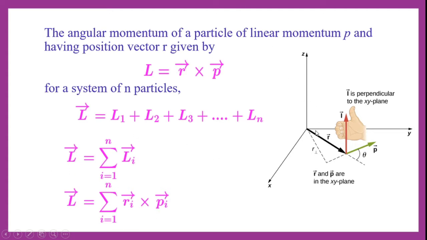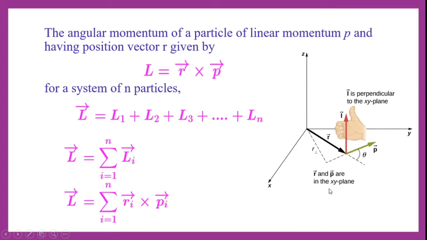If you observe the figure here, we are showing the angular momentum in space. This is the position vector R, and this is the perpendicular R. The green line is the momentum, which is represented by P, and this is the theta.